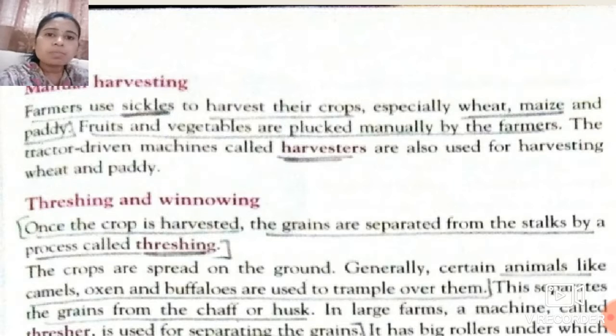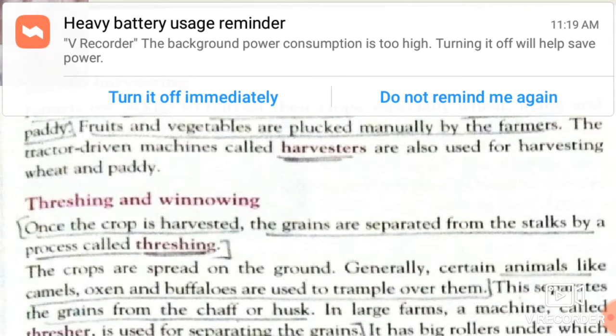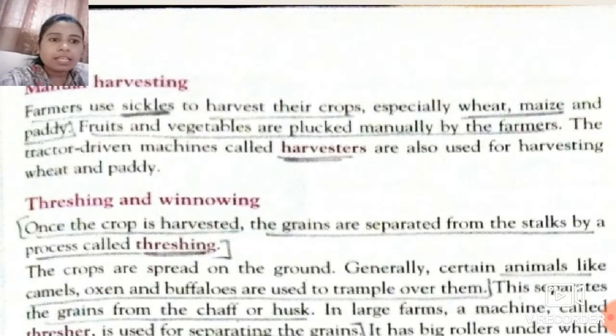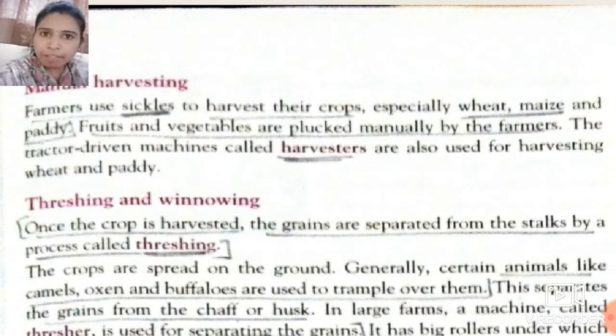Now the next method is threshing and winnowing. Students, whenever the harvesting process occurs, after harvesting, the process that occurs is known as threshing. So what exactly is threshing?